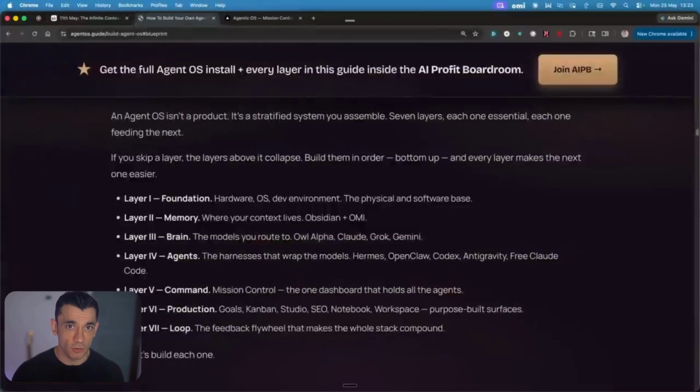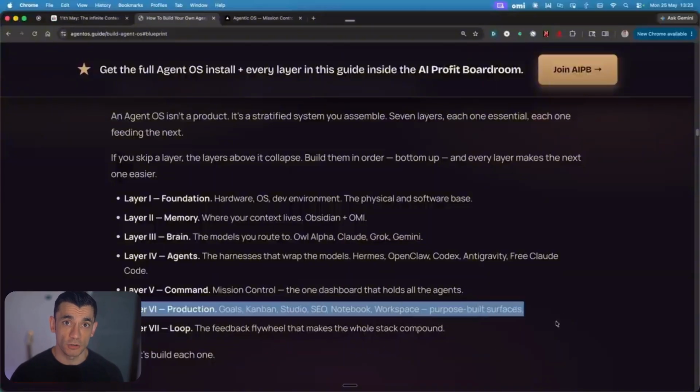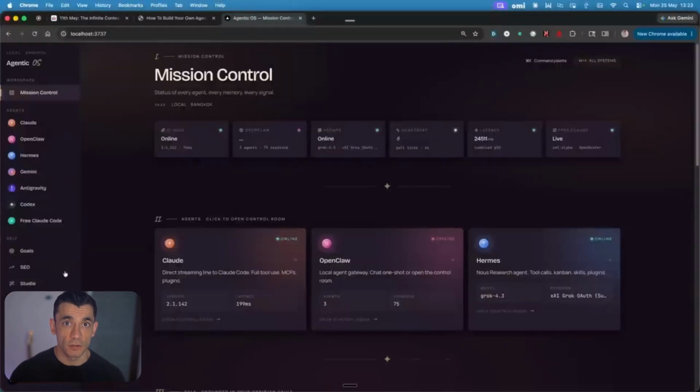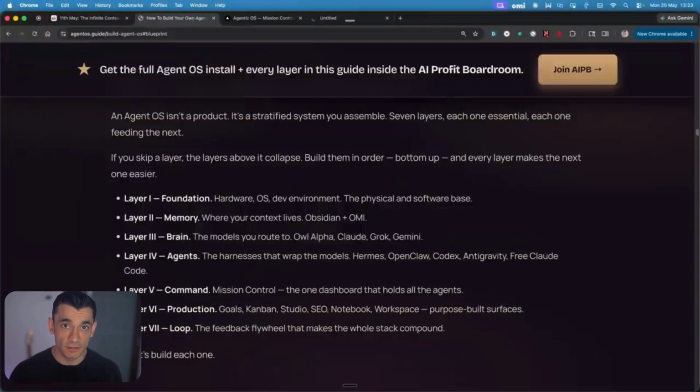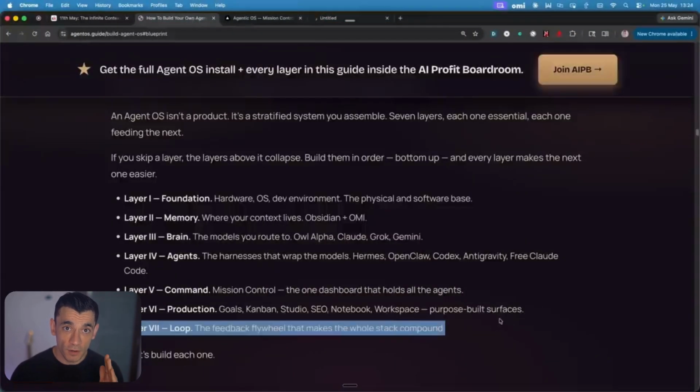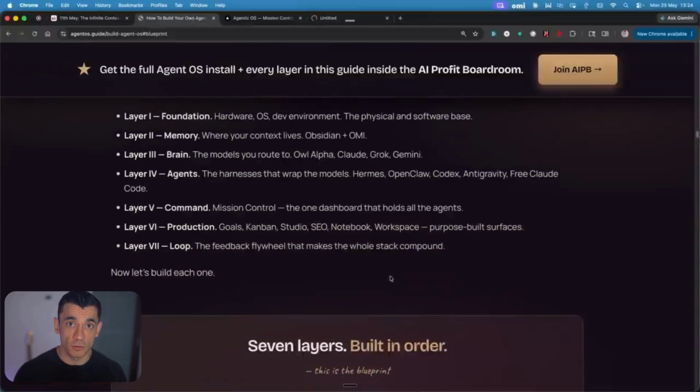Layer 6 is production surfaces. This is where real work actually ships. Goals tab, where Hermes and Codex run objectives hands-off. A Kanban board with 8 columns: triage, outline, draft, visuals, review, publish, index, repurpose, with multiple agents moving cards in parallel. A Studio tab powered by Grok for images, videos, and voice. Dedicated SEO section. A Notebook tab integrated with Notebook LM. And a workspace with 13 typed buckets, where every output any agent has ever produced lives, previews, and is searchable.